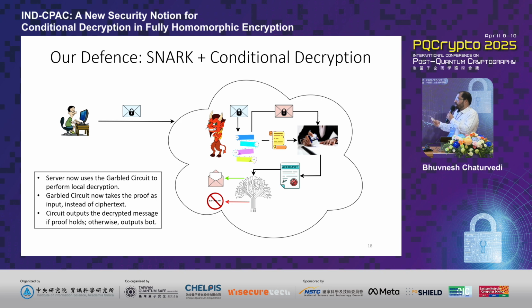Now the cloud can proceed in its own manner, that is performing the computation and generating the results and the associated proof itself. And now it uses this garbled circuit to first verify internally whether the computation is indeed correct or not. And once it's determined that the proof is indeed correct, in that case, it simply proceeds to the decryption, or it outputs a bot.